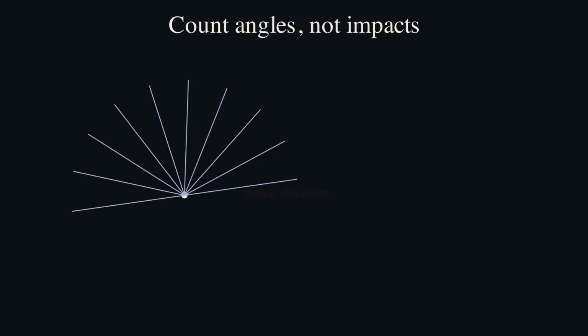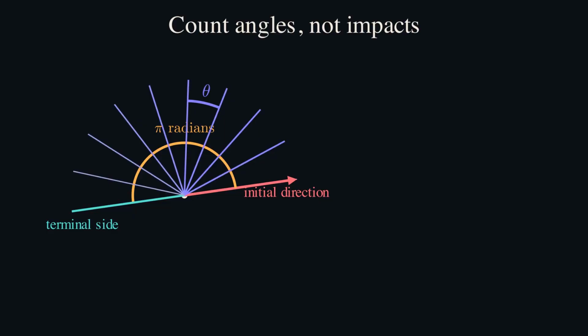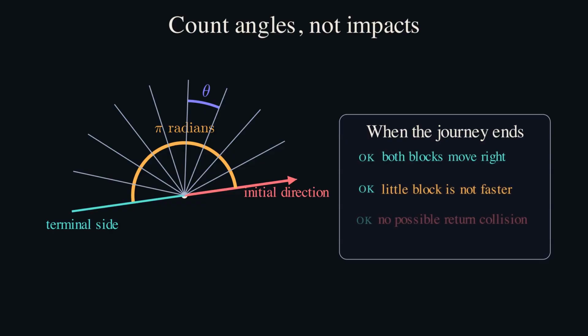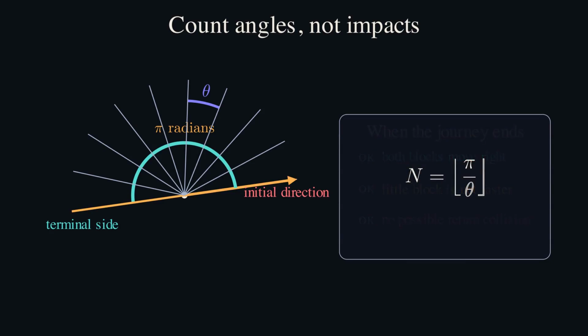The initial velocity points directly left. After the last collision, both blocks must be moving right, with the little block no faster than the heavy one, otherwise it could catch the heavy block and collide again. In the unfolded picture, that start to finish journey covers a half turn, with boundary crossings separated by theta. The exact count is the greatest integer below pi divided by theta. More precisely, for this setup and these masses, n equals floor of pi over arctangent of square root of m over M.